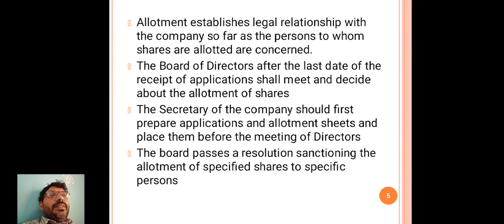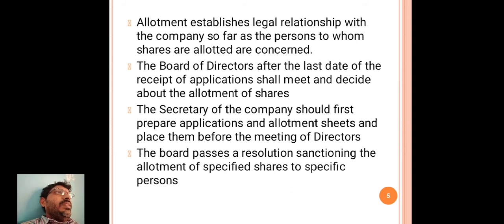Here the point to be remembered is that whenever shares are allotted to an investor, whom we call a shareholder, the allotment creates a legal relationship between the company and the person to whom the shares are allotted.